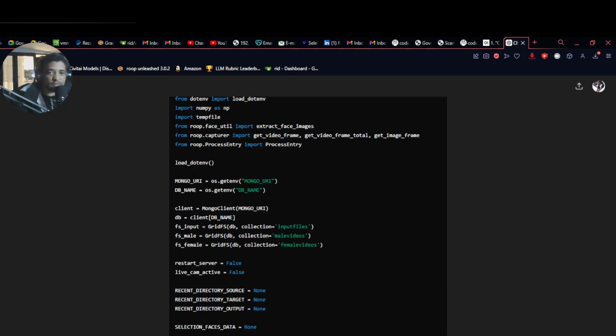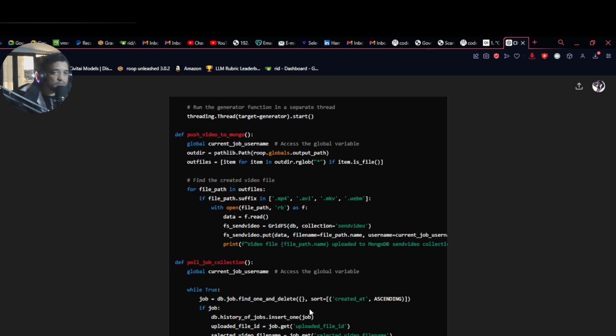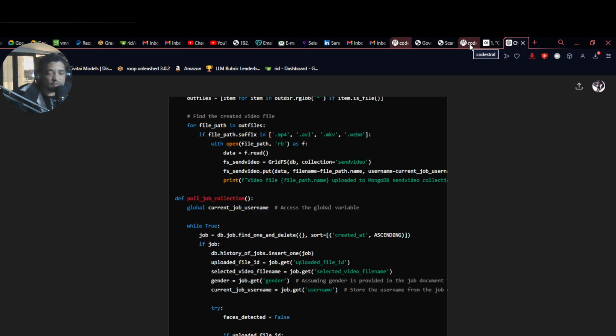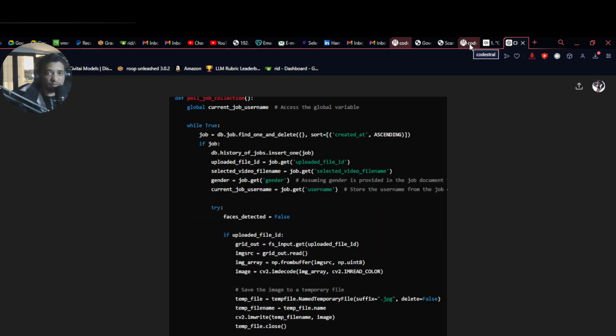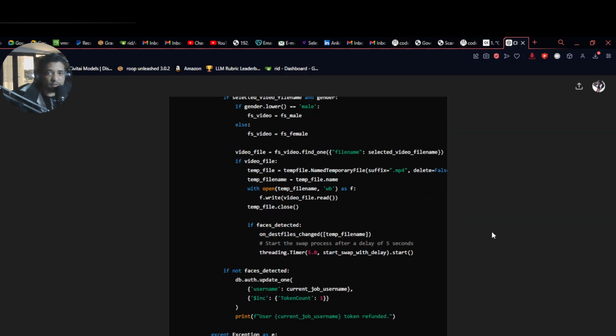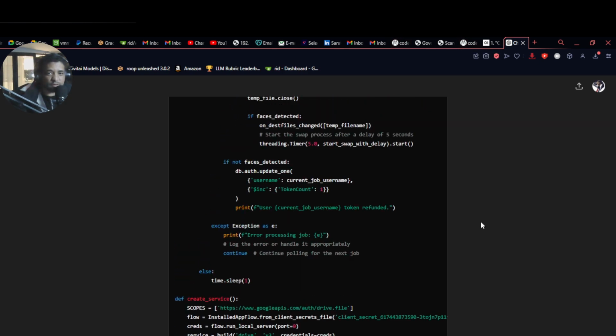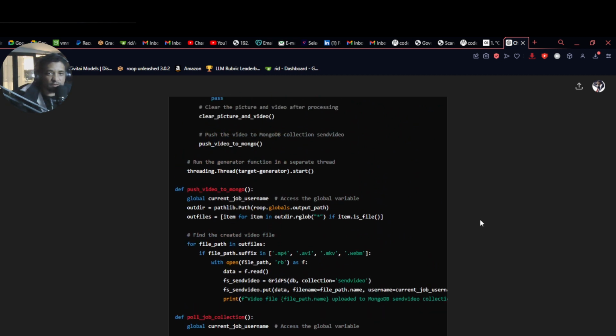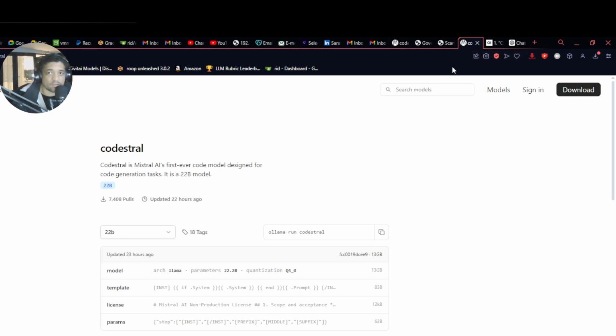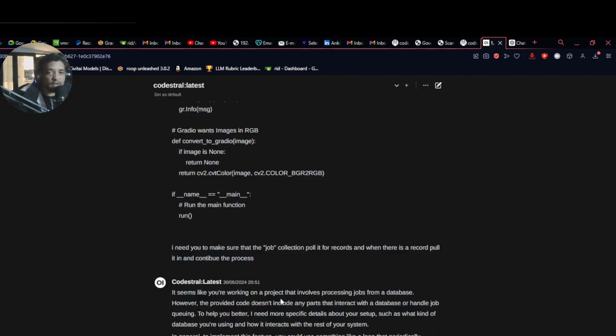Well, it's doing something, but I know it's going to choke because it has failed quite a few times writing this much code. This is real world code, and yes, you're looking at some of my back end for the soon demo, so I'm going to scroll up and down to confuse some people. But apparently this is the new baby on the block, the 22B model which I've got running here.